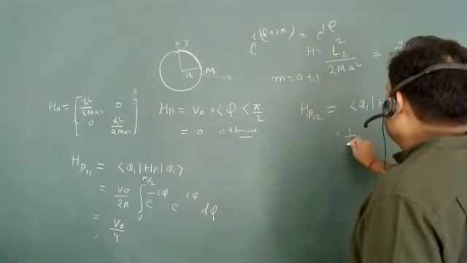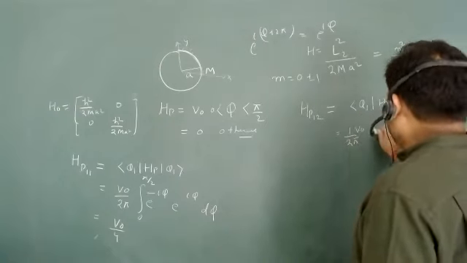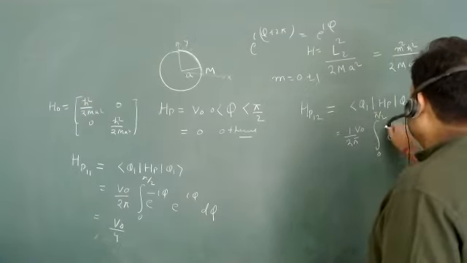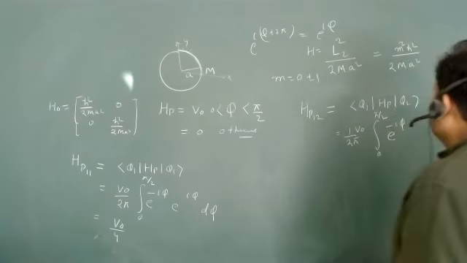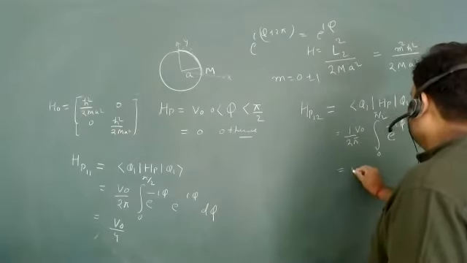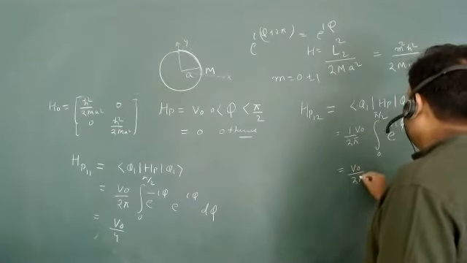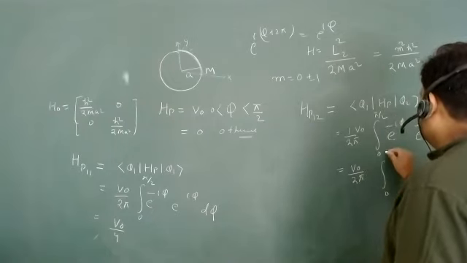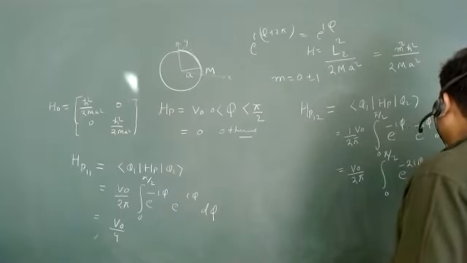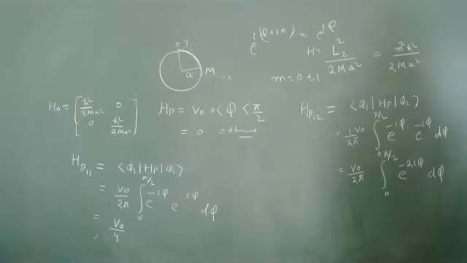So again I will take 1 upon 2 pi outside, V naught here, 0 to pi by 2. This will be e to the power minus i phi, and this will also be e to the power minus i phi, d phi. When you calculate it, this will be V naught upon 2 pi, integral of e to the power minus 2 i phi d phi, and you can easily calculate this one.